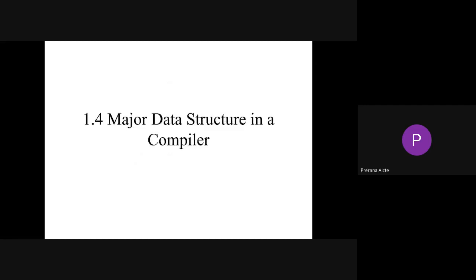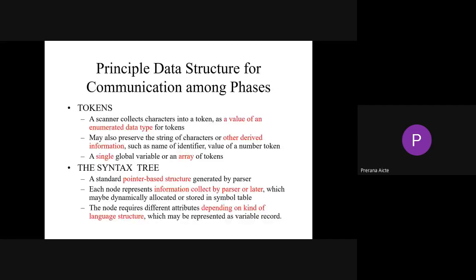Right. So, major data structures. What we discussed with a compiler is, as you know, the scanner collects characters into tokens as a value of an enumerated data type for your token. So all your enumerated data types come under your token. It may also preserve the strings of characters and other observed information. So we call it an identifier value of a token number.